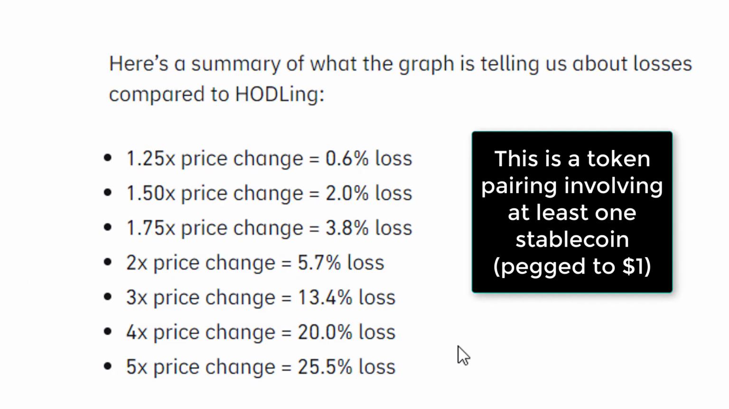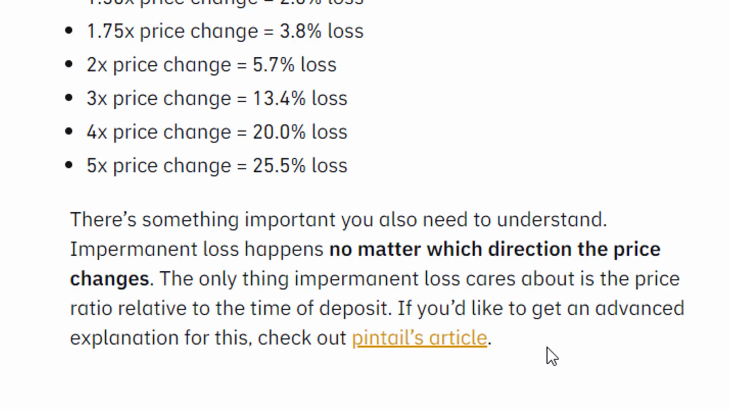And here's a quick cheat sheet on the price changes and how much loss each would equal. You can see the 4 times, 20% loss. So even a 25% increase in the price of ETH with a stable coin pairing is only a 0.6% loss, and it's really negligible. It's also good to remember that it doesn't matter which direction the price of these tokens is changing. Up, down, if the price ratios are changing, it's going to lead to impermanent loss.